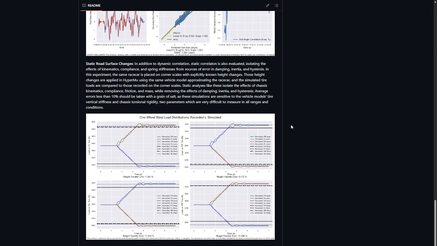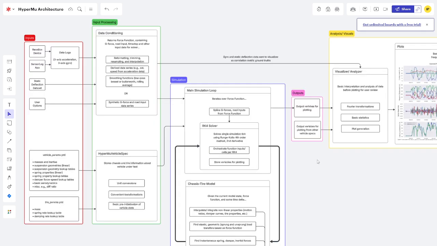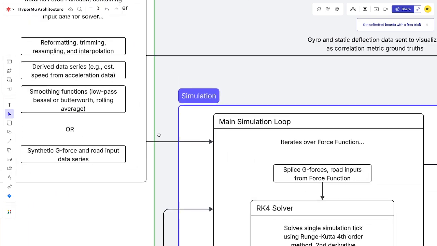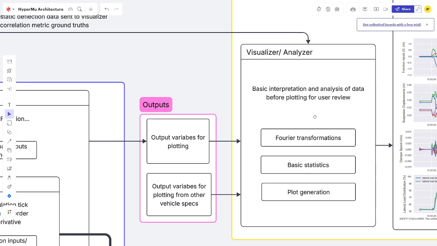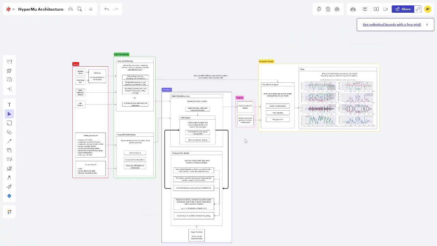For this video, I want to emphasize that HyperMu is an open loop telemetry replay simulation, as opposed to other closed loop or free driving simulations. This will help explain some of the design decisions later in the video. In short, HyperMu relies on IMU data gathered during a racing lap and applies those forces to a vehicle model, which predicts all sorts of vehicle dynamics outputs that the users might be interested in. For example, vertical tire load. The vehicle model can then be iterated to improve whatever predicted suspension output the user is interested in.